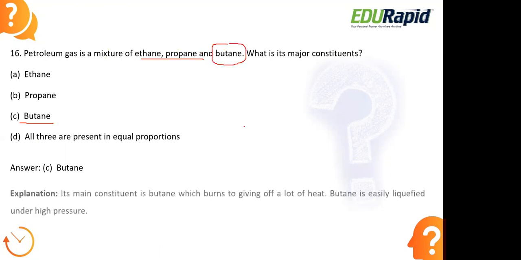The butane which is present here can burn very easily and gives off a lot of heat energy during this process. During combustion, it releases a lot of heat that can be utilized to carry out the different activities for which we are using it. Along with that, butane can be easily liquefied. We can convert this gas into liquefied form under high pressure.